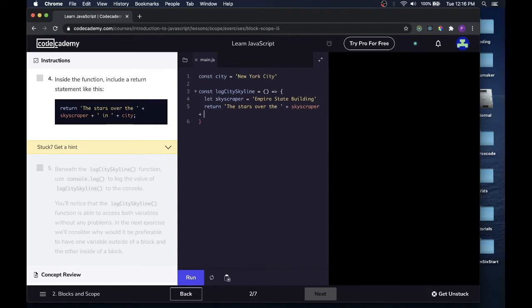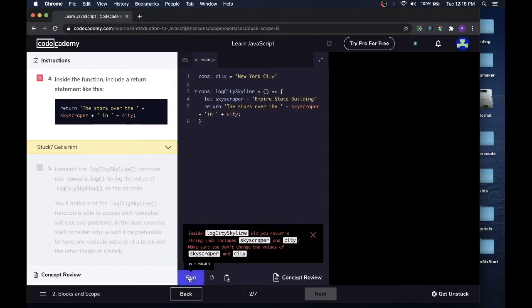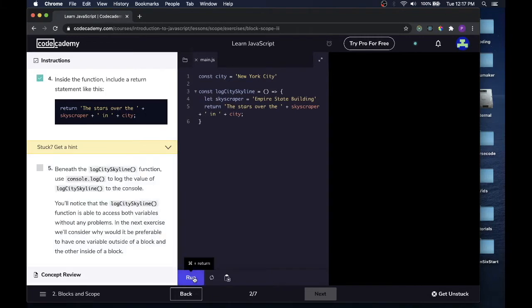Plus, we're going to have ' in ' and a space, plus city. And that's that. It wants it like so. And run. Let's see what it is I did wrong here. Oh, I see. Okay, they need a space before 'in' as well. That's where this stuff gets a little gotcha. That works.